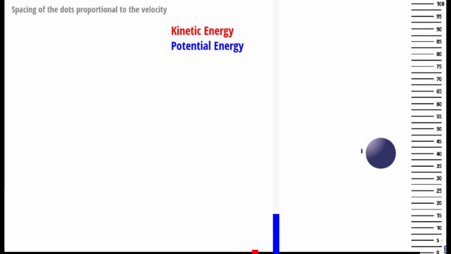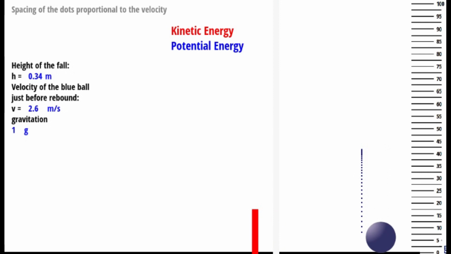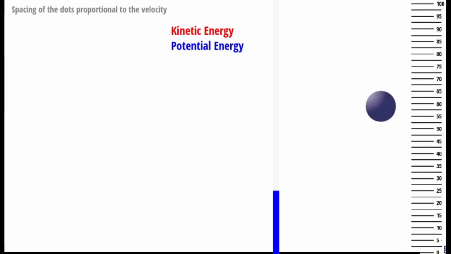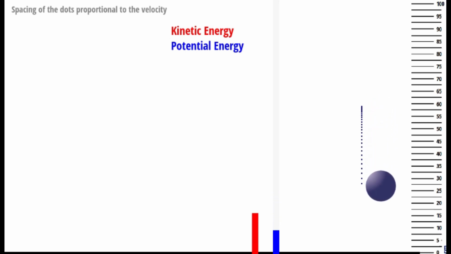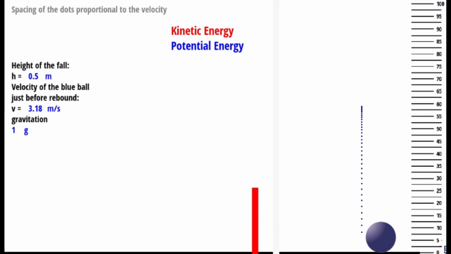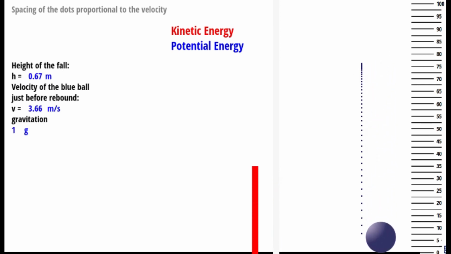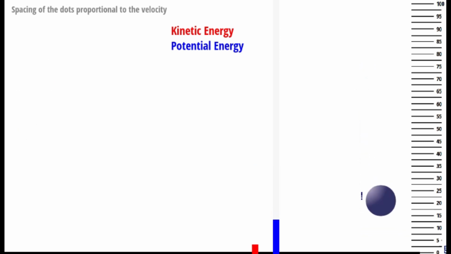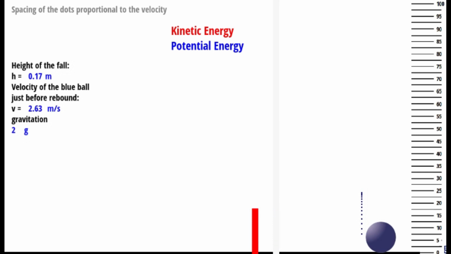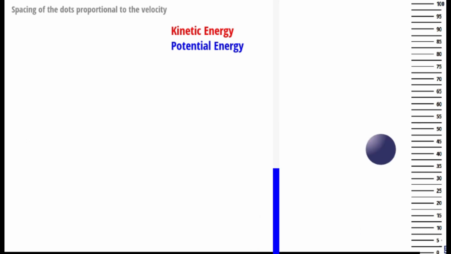The blue ball is falling from different heights. You can observe the loss of potential energy and the gain of kinetic energy. Now, the ball is subjected to a higher gravity.